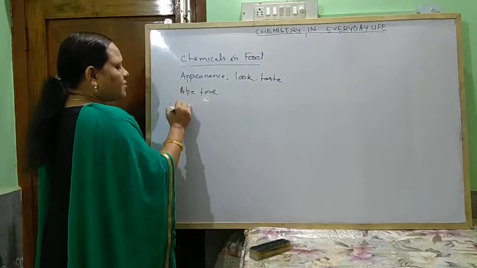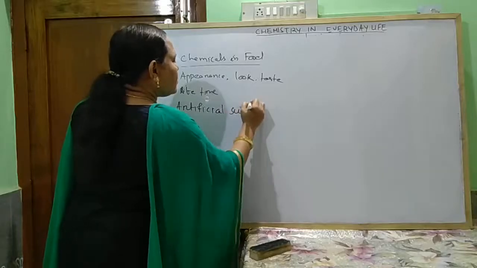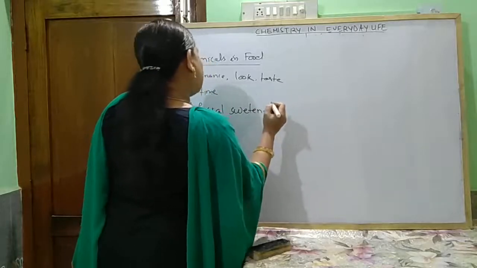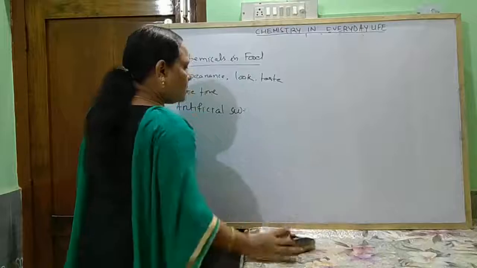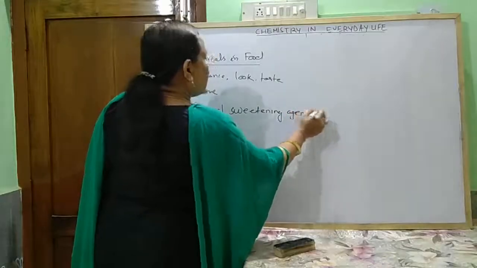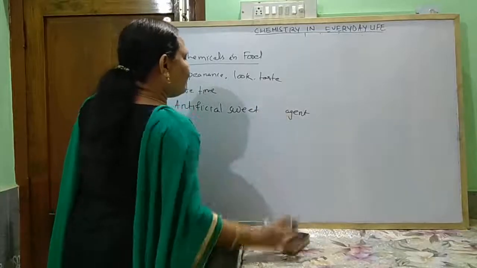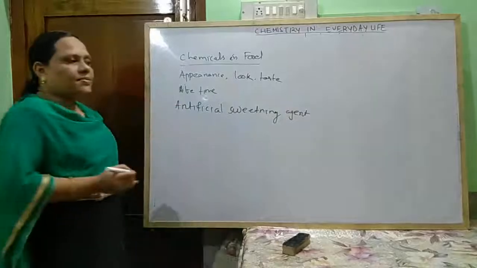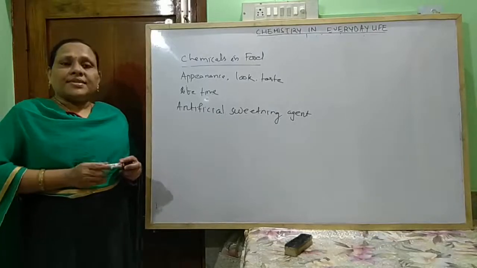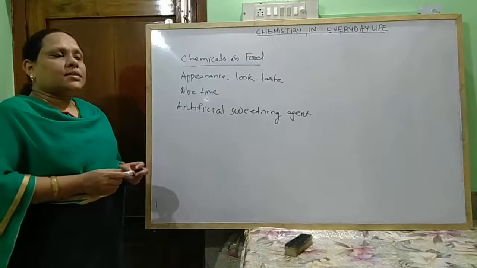So to increase taste, there are artificial sweetening agents. Generally, to increase the sweetness of any substance, we use sugar, that is sucrose.